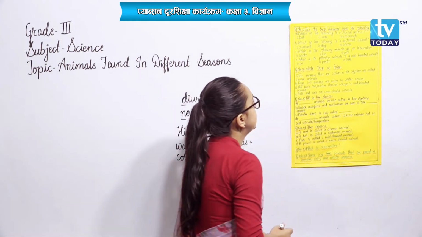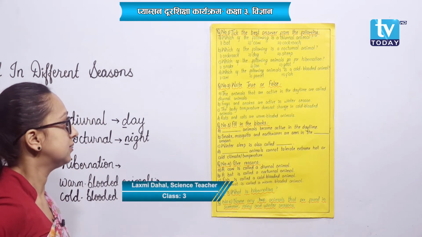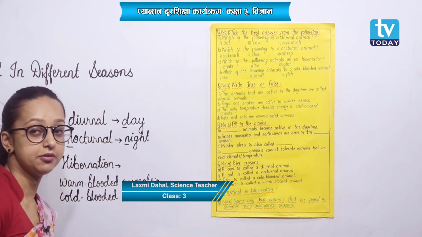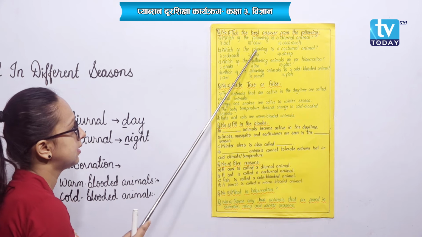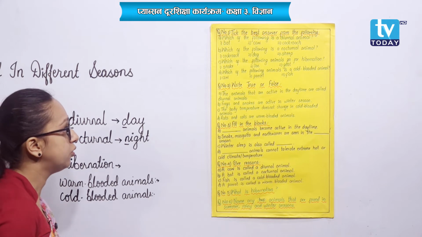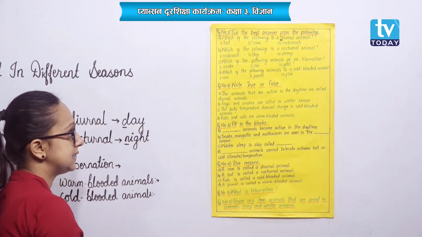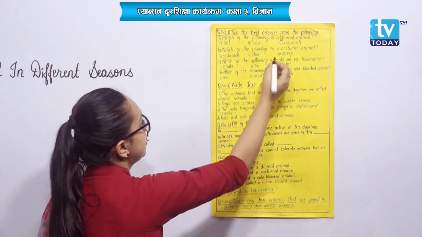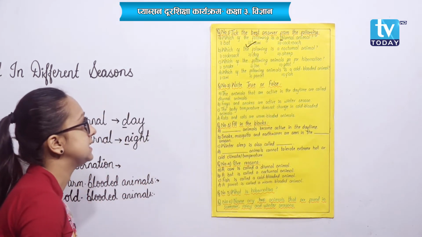Okay. Question number 1. Take the best answer from the following. Number A. Which of the following is a diurnal animal? Diurnal, the animal that remains active during the daytime. The options are bat, cow and cockroach. So, what might be the correct answer here? I know you have already guessed the answer. Diurnal, that is, it remains active during the daytime. So, bat, does it remain active during the day? No, right? Cockroach, also not. That means cow, it remains active during the daytime.